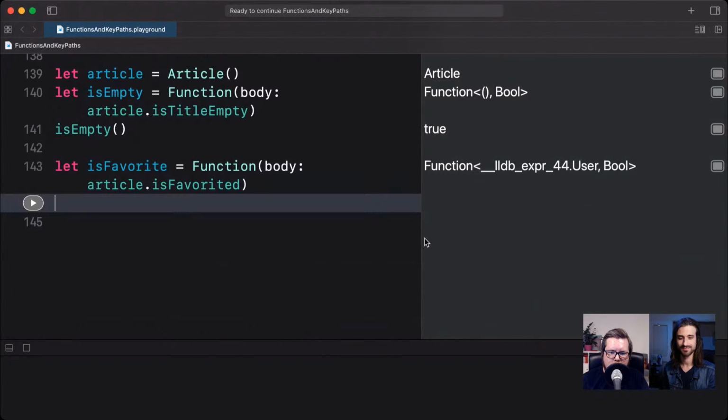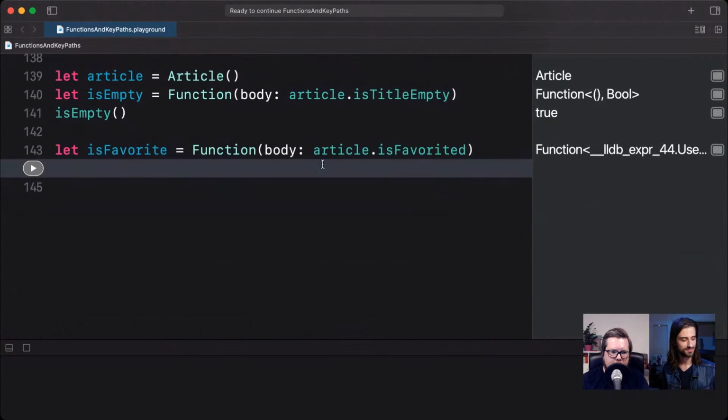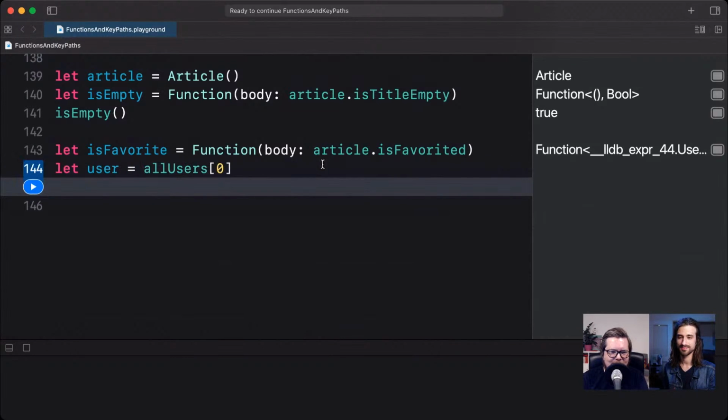So maybe the user has logged into the application, and we just want to be able to retrieve a favorite for the currently logged in user. So what we can do then is we can take our user. I think we had all users before, right? Yeah, so we just take a little shortcut here so we don't have to define a new one. So we have one user here now.